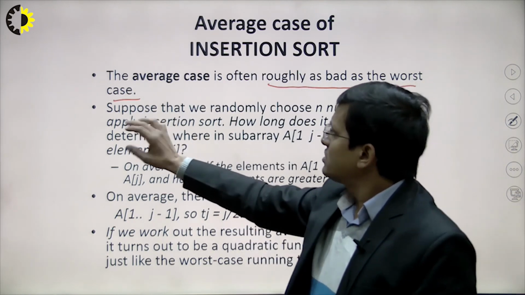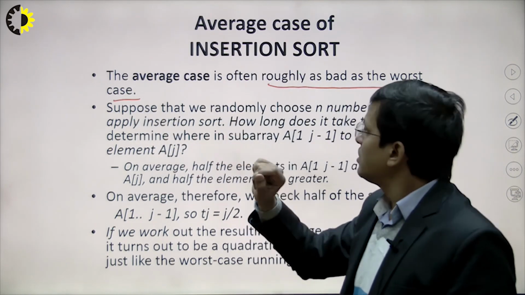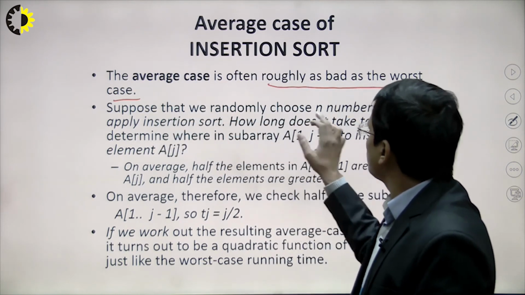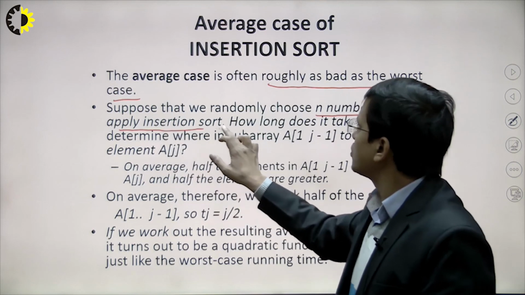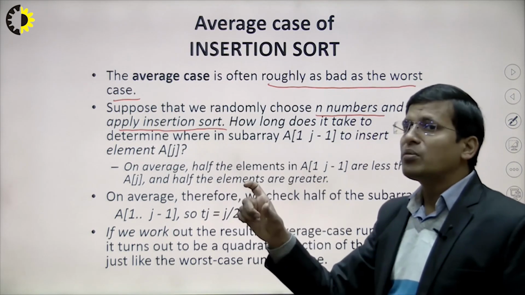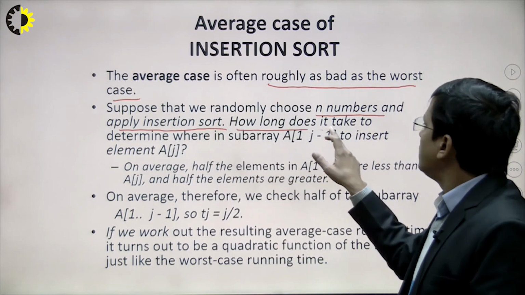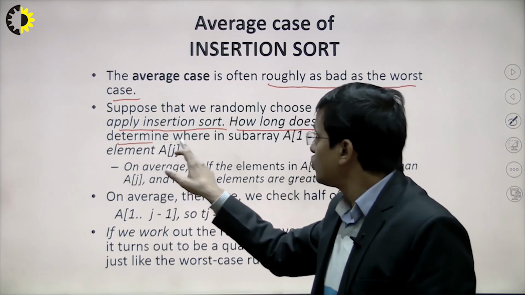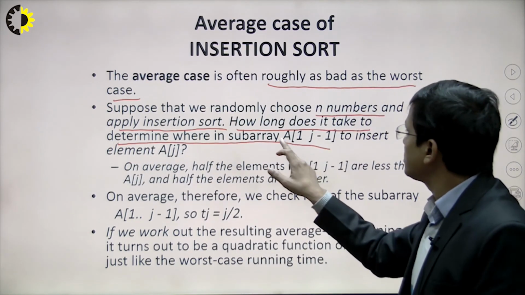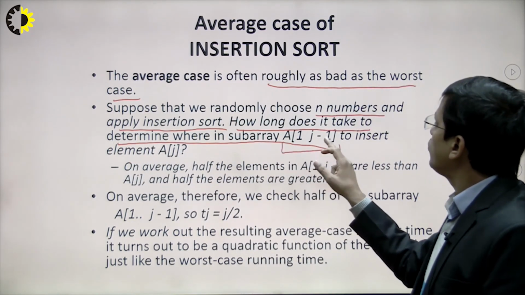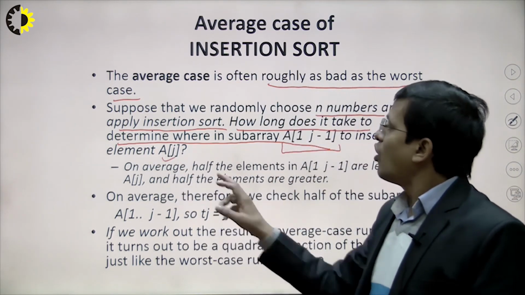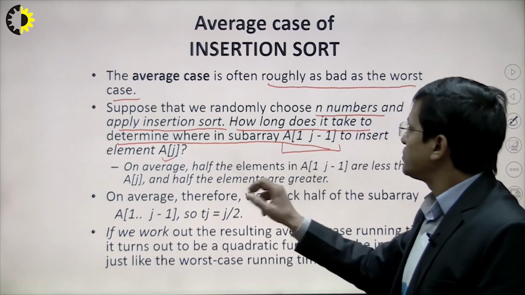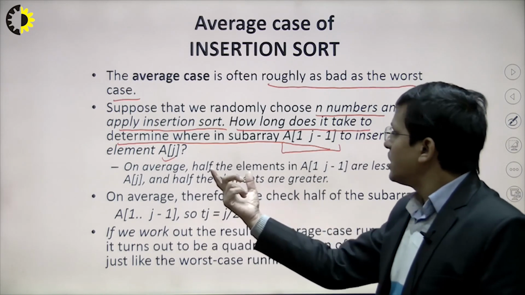So suppose we have n randomly chosen numbers and we apply insertion sort, and now we think about how long insertion sort takes to determine the position in the sub array. Basically this means that in A[1..j minus 1], we are going to insert an element A[j].